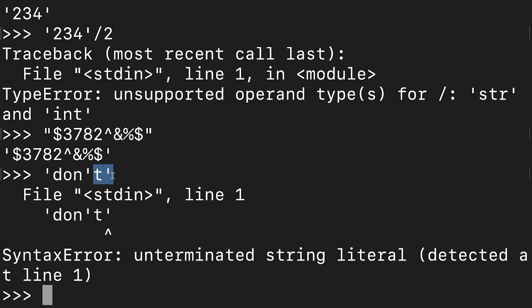Now it is not able to interpret what it is, from where it started, to where it ended, because this string is separated out, right? This much, this string got separated. Whatever is remaining is not following any proper syntax, and that is why we are getting a syntax error. So because of this, whatever quotation is inside, we have to skip it. And how to do it, I am showing right now.